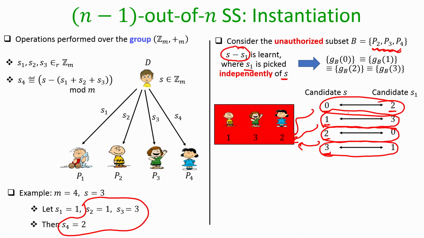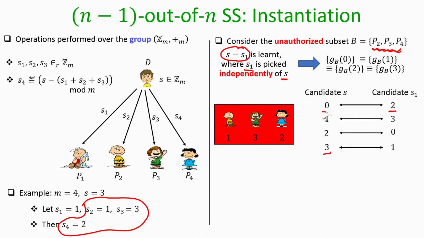That means, for each candidate S there is a corresponding S1, and hence learning S minus S1 does not allow the parties in B to infer anything about the secret S. They are as confused as they were earlier.